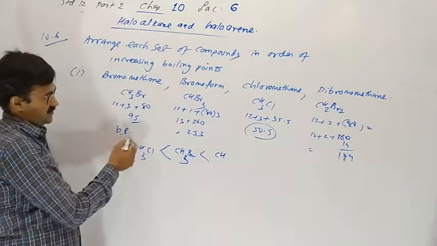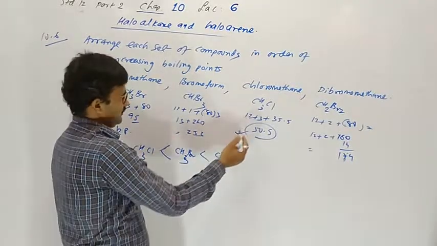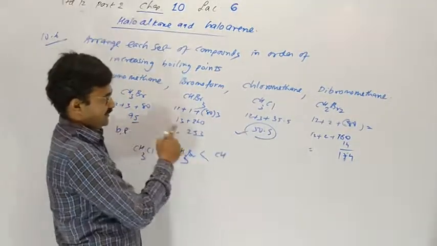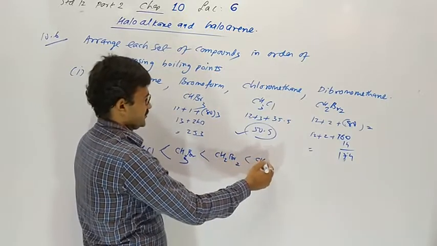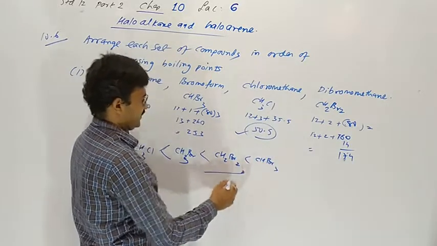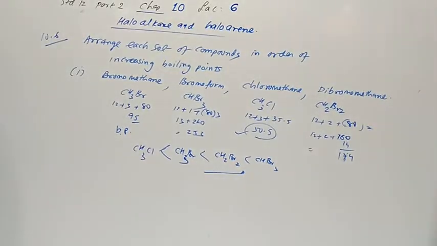Molecular mass is lowest for chloromethane, then bromomethane, then dibromomethane, and tribromomethane is the highest. Like this we have to solve.